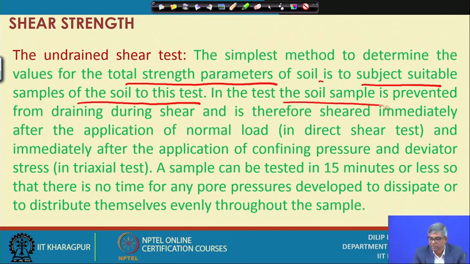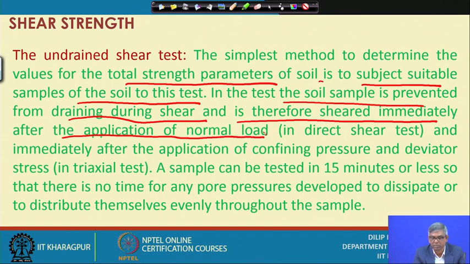In the test, the soil sample is prevented from draining during shear and is therefore sheared immediately after the application of the normal load, as in the direct shear test. You apply the normal load and then shear it immediately. And in the triaxial test, after the confining pressure and additional axial load, it also fails immediately.